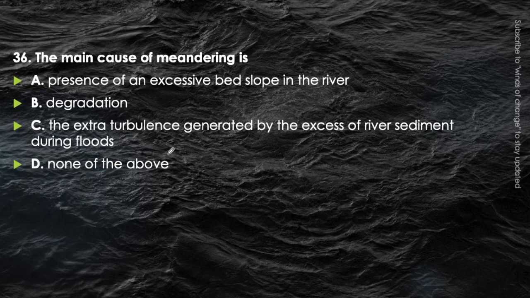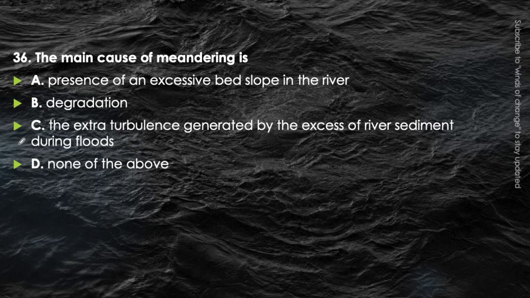Okay. Next question. The main cause of meandering is presence of an excessive bed slope in river, or degradation, or the extra turbulence generated by the excess of the river sediment during flood, or none of the above. Now, causes of meandering. Just think about it. Excessive bed slope in the river can never be a cause of meandering. It will lead to the high velocity of the flow. But meandering is the process of silting and scouring, which will not occur in this one, while degradation is also similar to this one. But the extra turbulence generated by the excess of the river sediment during the flood, the sediments are mainly responsible for the meandering process.